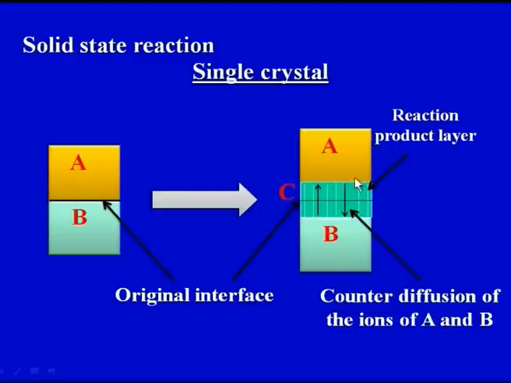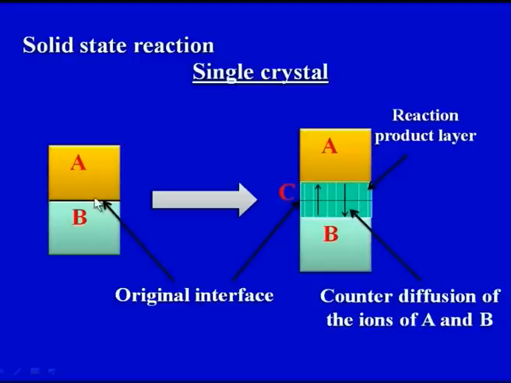This green portion that I am highlighting with the cursor is the reaction product layer. So, this is again solid A, this is solid B, and this is the reaction product layer. A solid state reaction has taken place, and we are getting a reaction product layer. This is our ceramic which has been formed.